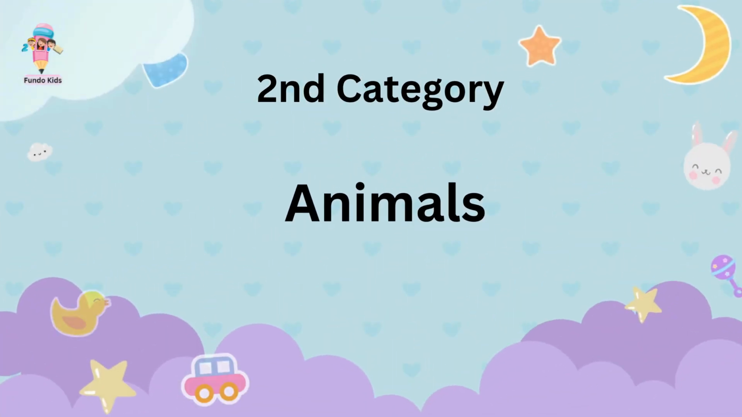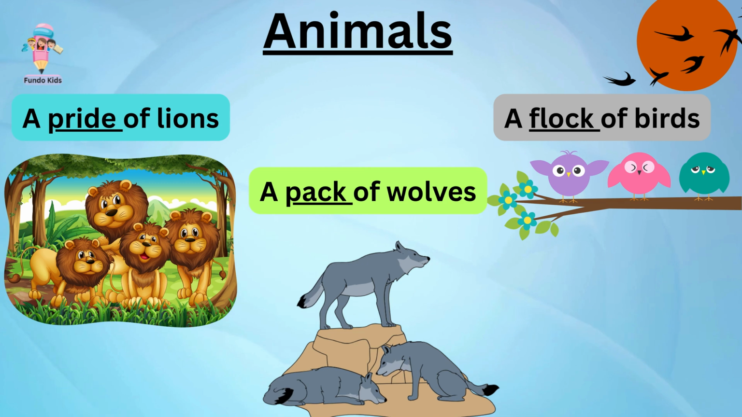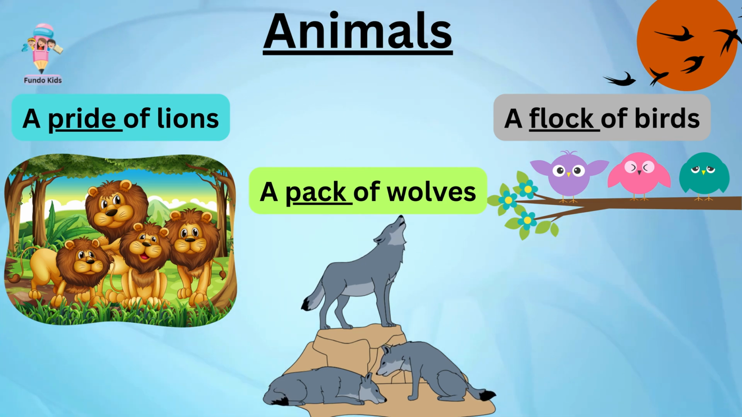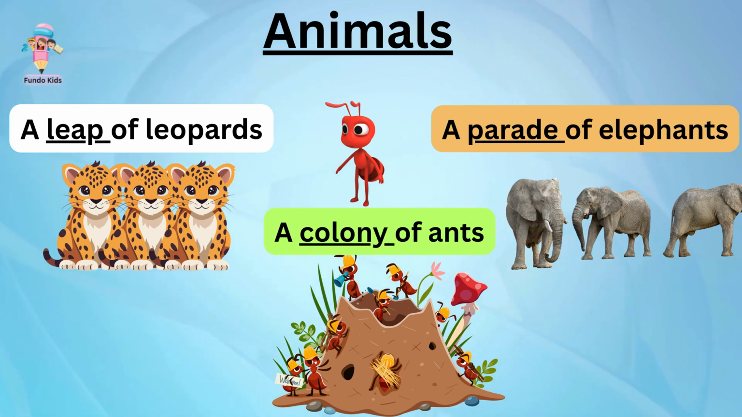Now, we will see some examples for groups of animals. A pride of lions. A flock of birds. A pack of wolves. A leap of leopards. A parade of elephants. A colony of ants.